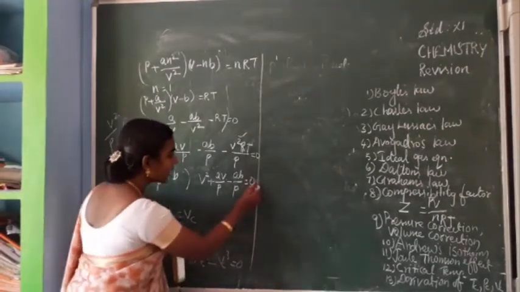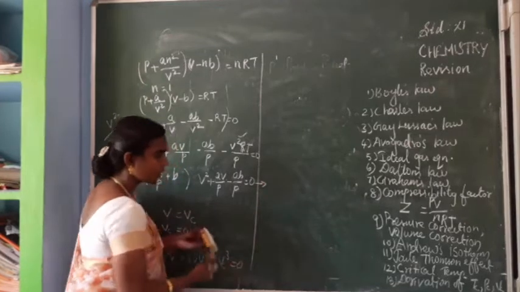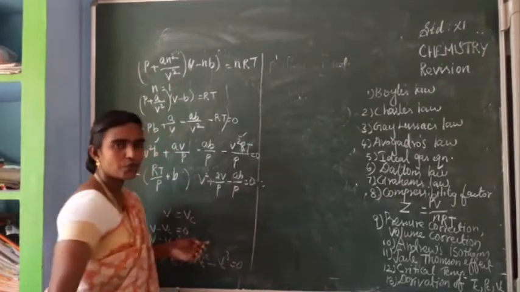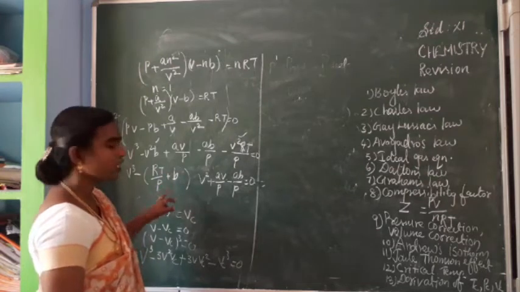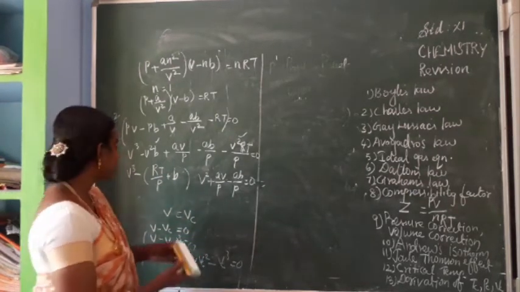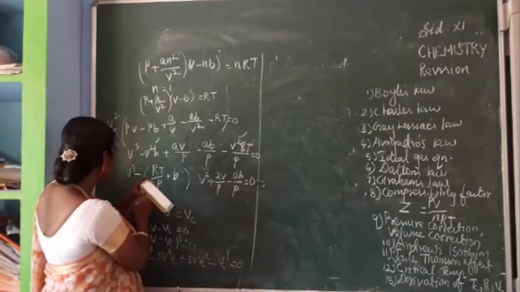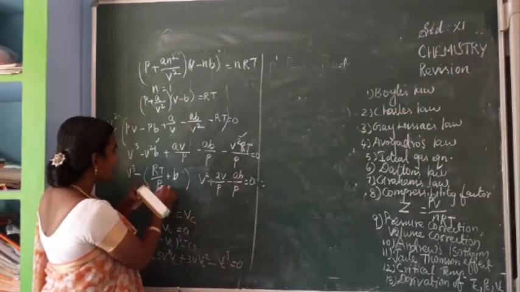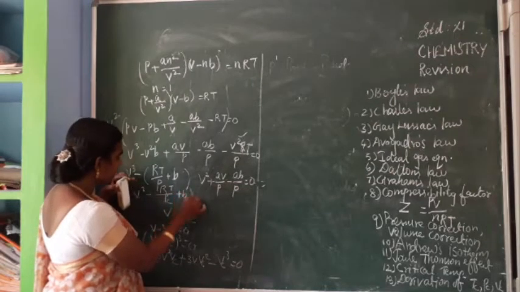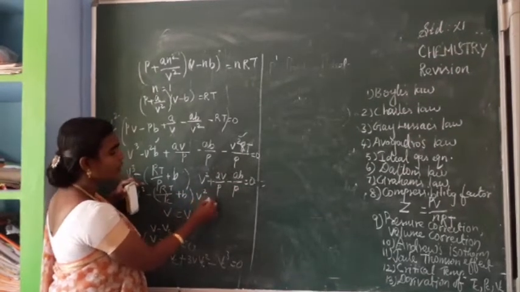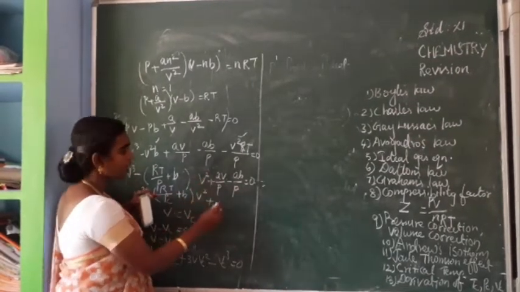For comparing this equation and this equation, what we are going to do is, here the temperature and pressure must be taken in critical terms. So V cube minus (RT by PC plus B) into V square. No need, this volume should not be changed.